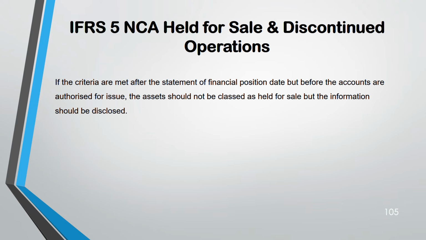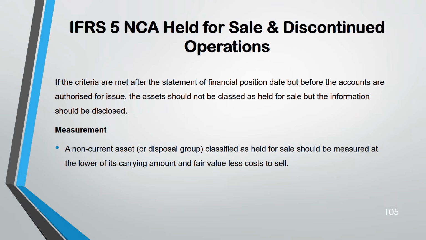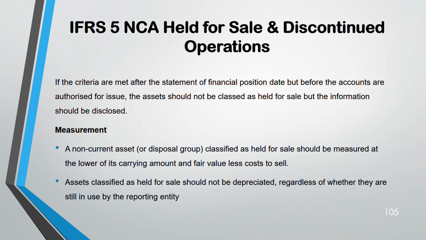Now remember, if all these criteria are met after the financial position date but before the accounts are authorized for issue, you cannot classify the assets as held for sale, but you need to disclose. Measurement: how do you measure? You have to measure at the lower of carrying amount and fair value less cost to sell, lower of these two. Okay. And assets that are classified as held for sale, you cannot depreciate them, whether those assets are still used by the reporting entity or not.